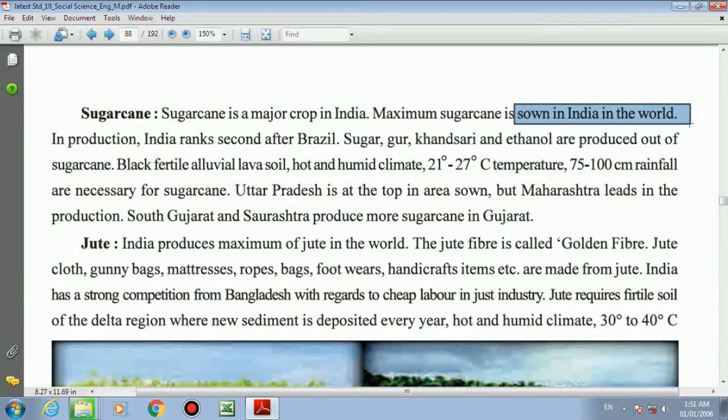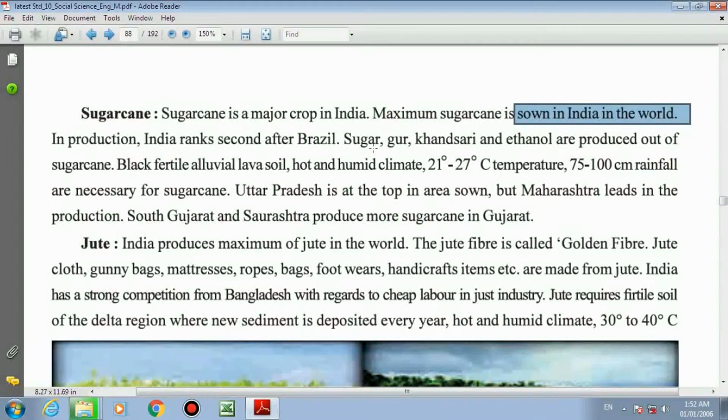In production, India ranks second after Brazil. As far as the production of sugarcane is concerned, India ranks second after Brazil. So common sense, Brazil is first as far as production is concerned. Maximum sugarcane is grown, sown, in India in the world. That is one thing, and production is another thing. Both are different, so please don't get confused. In production, India ranks second after Brazil.